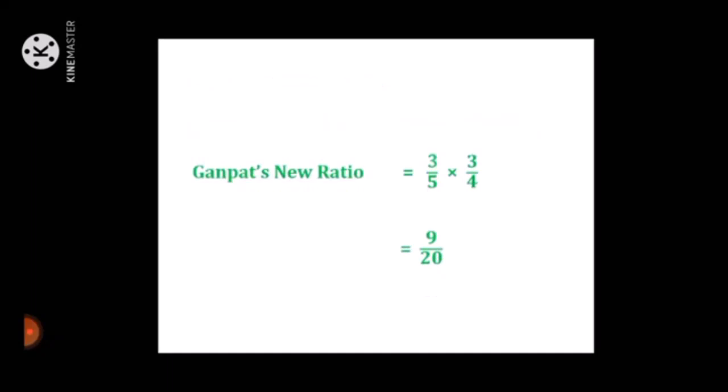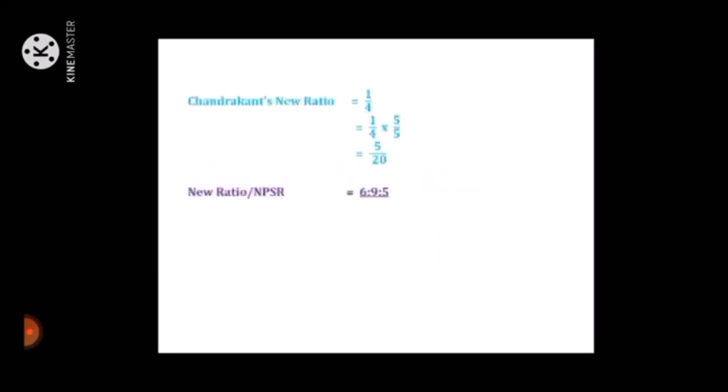Next, Ganpat's new ratio is equal to 3 upon 5 into 3 upon 4, is equal to 9 upon 20. Chandrakant's new ratio is equal to 1 upon 4, is equal to 1 upon 4 into 5 upon 5, is equal to 5 upon 20. Therefore, new ratio is 6:9:5.